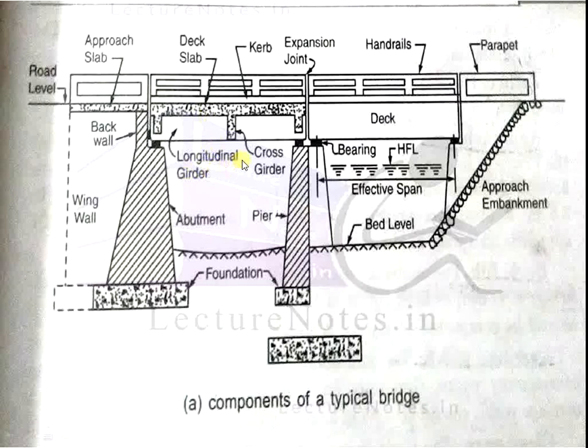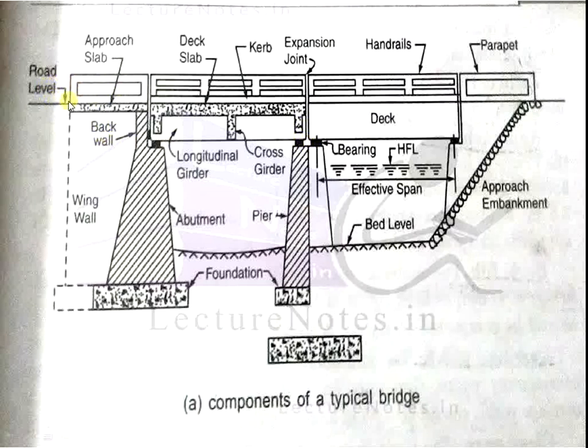Longitudinal girder, cross girder. Bearing. Below the bearing is the substructure of the bridge. Next, high flood level, HFL. Next, effective span between column to column or pier to pier. Next is the approach embankment. Next, above the level of the bearings is the superstructure.